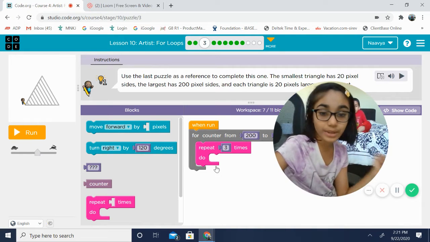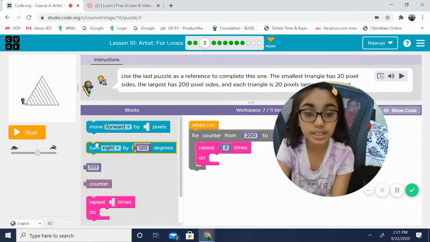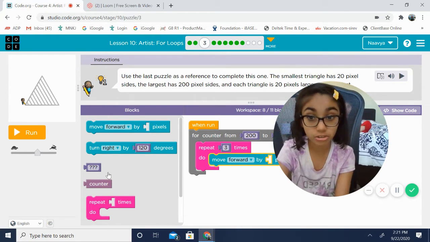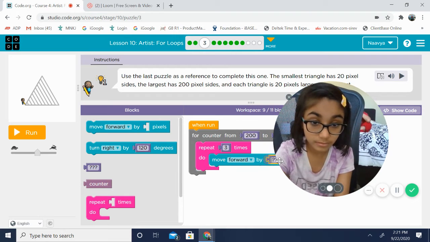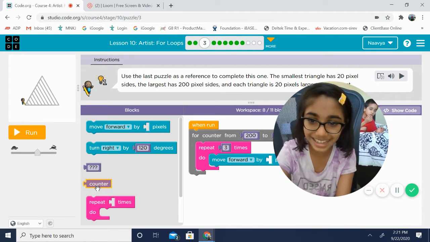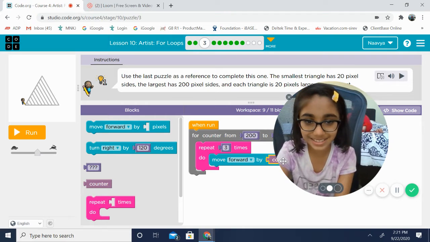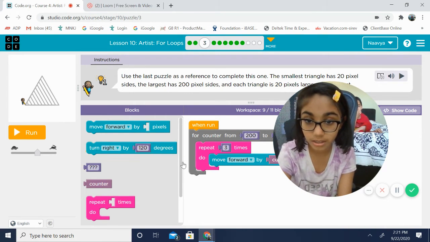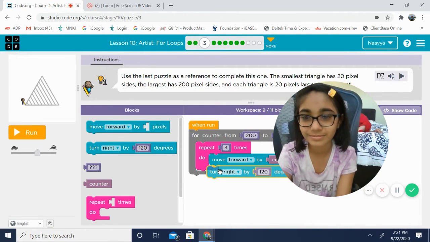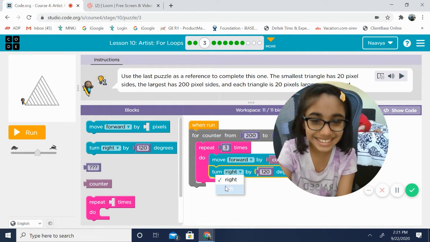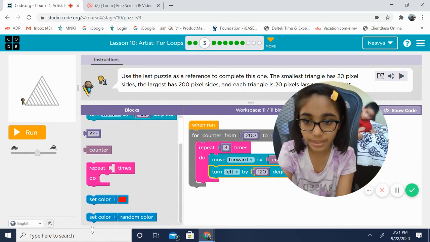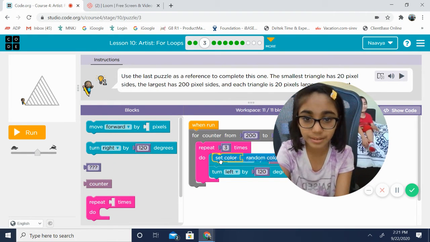So let's see. We did that. Now we just need to draw the triangle. So move forward counter pixels, which is 200. No, not that. Counter. Okay, counter pixels. And then you need to turn left. Turn left. So now we're going to do set color to random color.